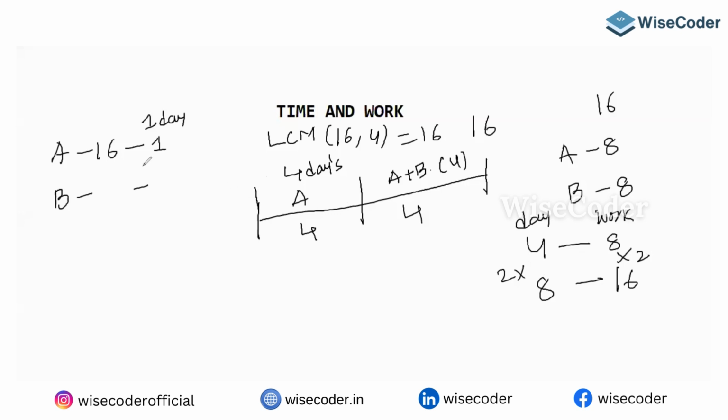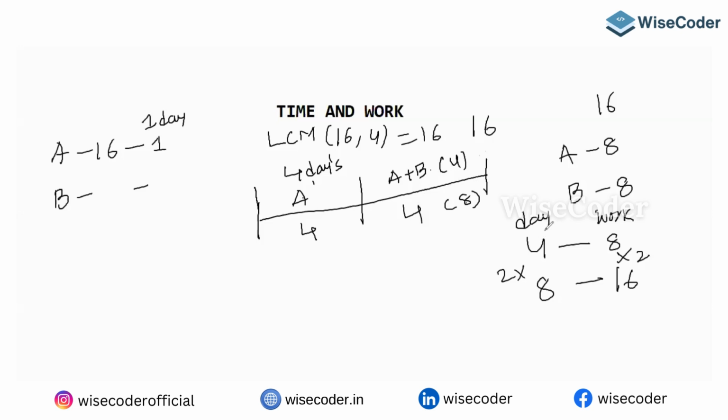Look here. I don't know how many chocolates B will eat per day, but I can take the LCM. LCM is 16. So in 4 days, A is eating 4 chocolates, because in one day he'll eat one chocolate. Here A and B work together for how many days? The next 4 days. In the next 4 days also, A will eat 4 chocolates. So remaining chocolates are how many? 8. So 8 chocolates done by whom? B. In how many days? 4. So 4 days for 8 chocolates.